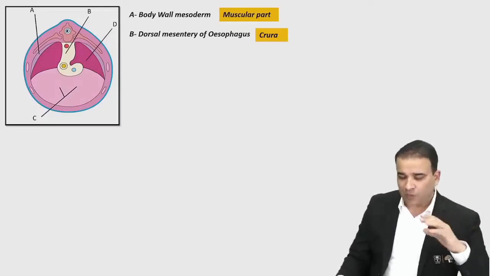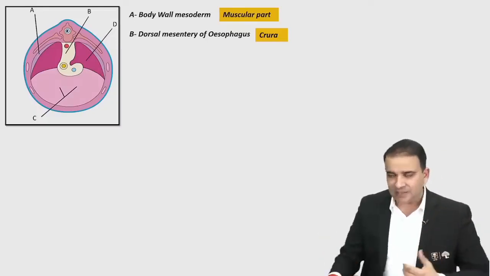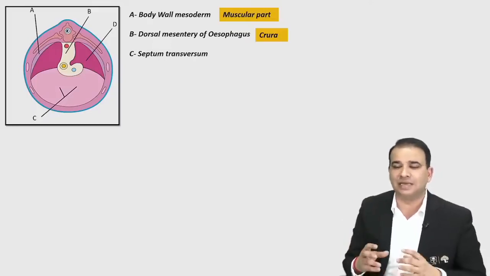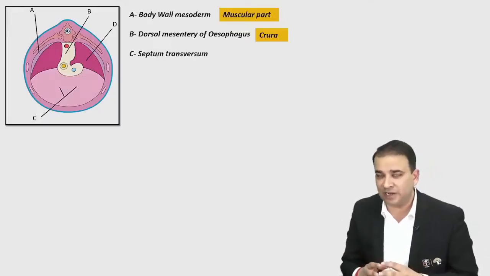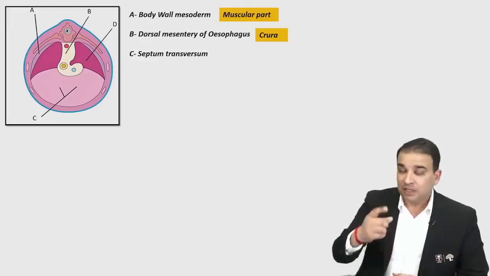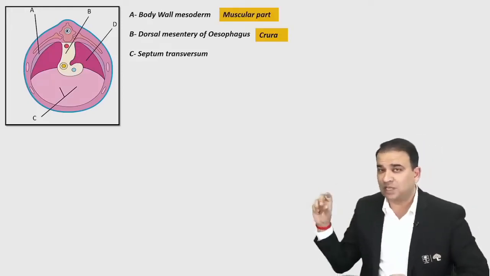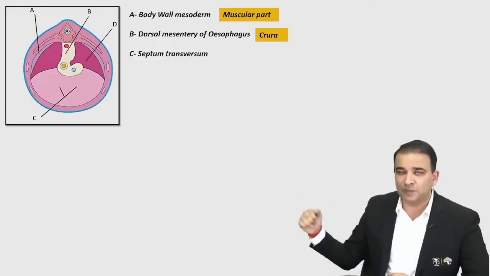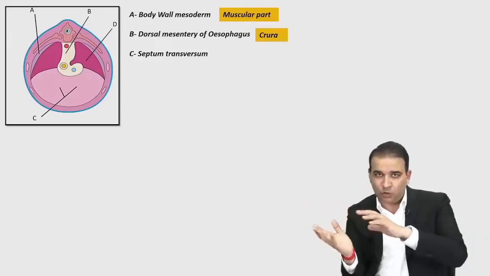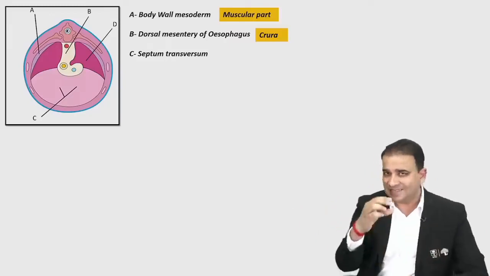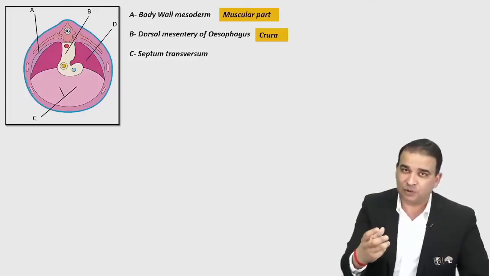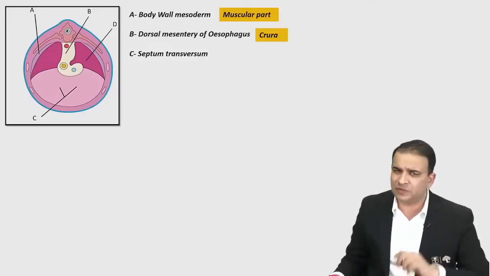Look at C, the one which is placed most anteriorly here. That is called the septum transversum. Just to tell you a little, what is the septum transversum? It is an undivided or undifferentiated lateral plate mesoderm towards the cranial end of the embryo. The lateral plate mesoderm that we saw had a coelom inside it, with somatopleuric and splanchnopleuric layers and a coelom in between. Now at the cranial end of the embryo there is an area where there is no coelom in that lateral plate mesoderm. That is called the septum transversum. So that's a very important structure.